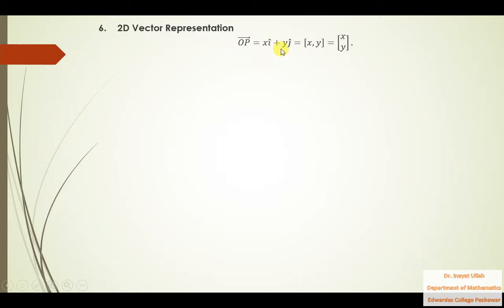You should write the x component without i and the y component without j, and enclose them in square brackets or in parentheses. So that is the second notation to denote this vector. This vector can also be written in the form of a column vector. In one column, the first component is the x component and the second component is the y component. So these three are the notations for a vector in 2D plane.